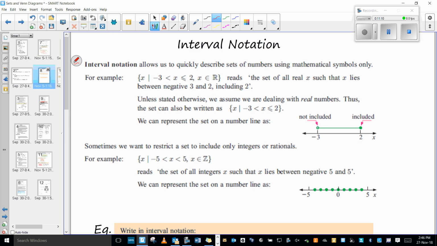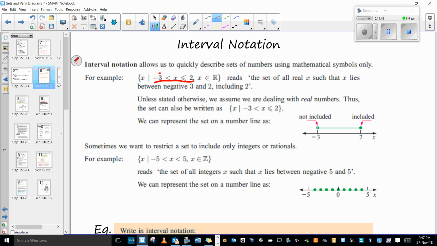Alright, so interval notation. This is another way that we combine some numbers. We definitely talked about this when it came to inequalities. What this is telling us is we're talking about numbers between -3 and 2. It's not including -3, but it is including 2.